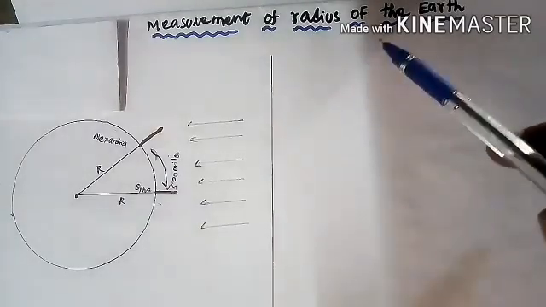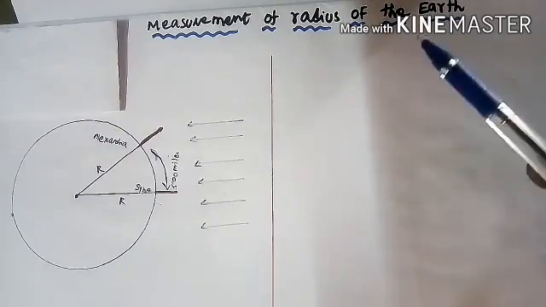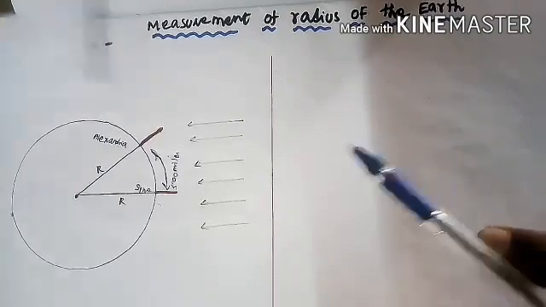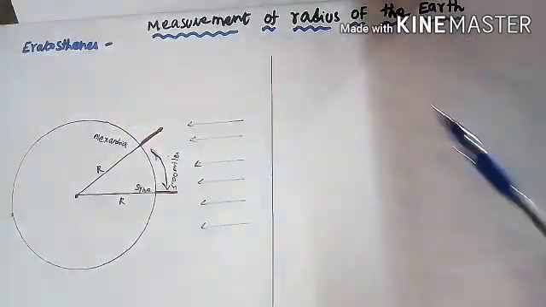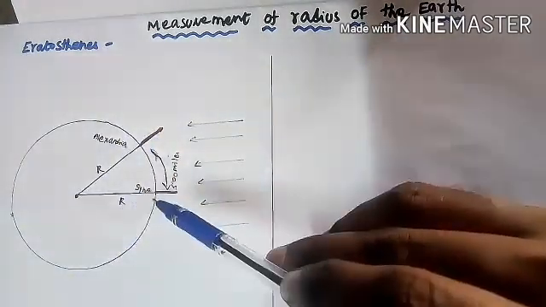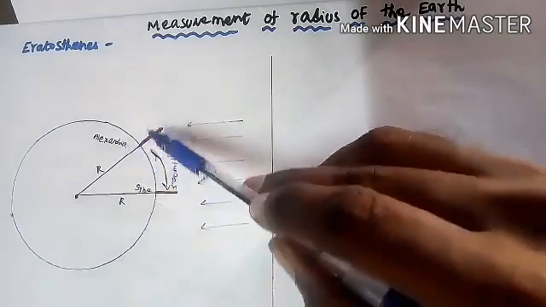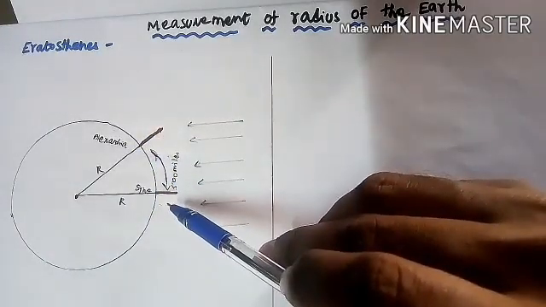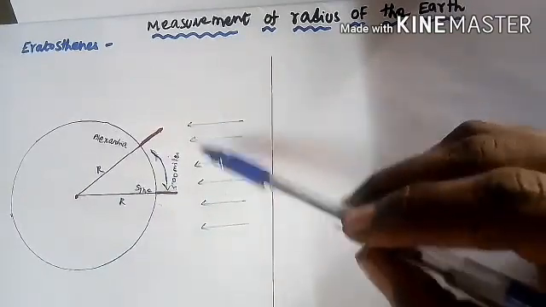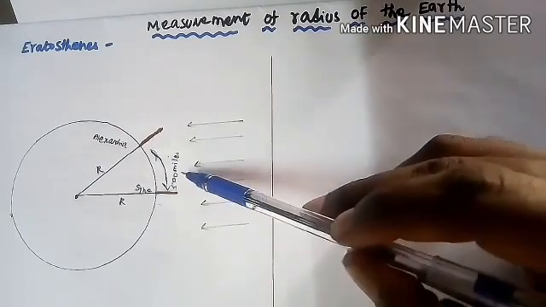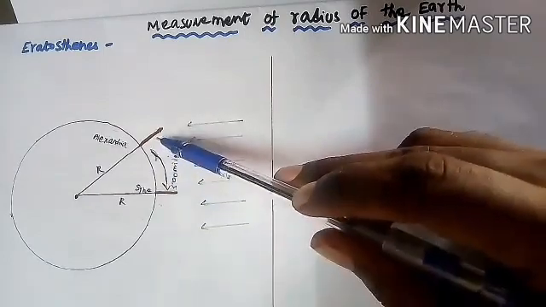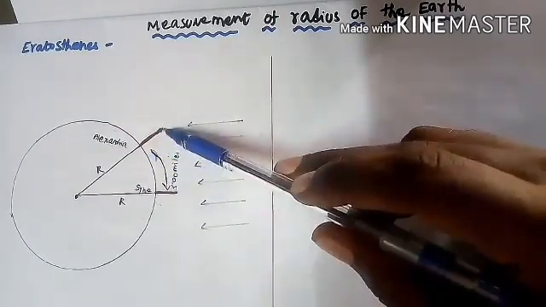Next one is measurement of the radius of the earth. Who found it, and how? Let's see. In olden days, Eratosthenes found the radius of the earth. How? Let us consider this is our earth, with radius r. In this place is Alexandria, and in this place is Syene. These are the sun rays. One day he observed that at noon on the summer solstice, the sun rays cast no shadow in the city of Syene, which was located 500 km away from Alexandria.